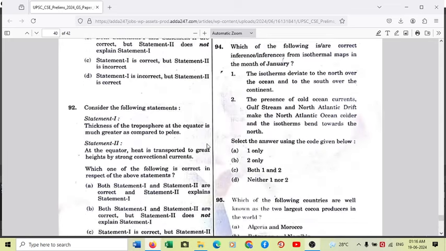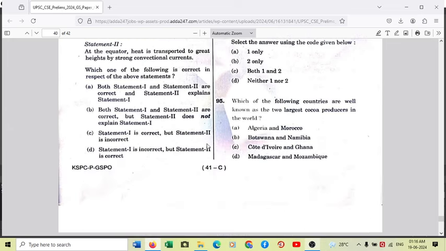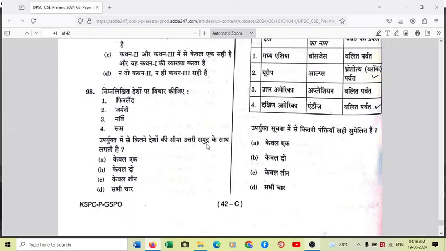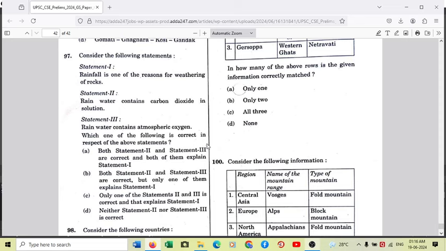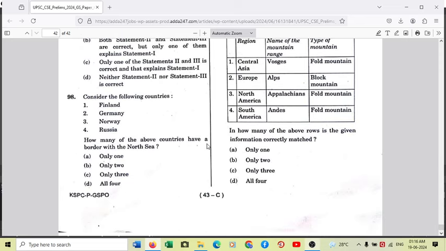Now coming to 98. Consider the following countries: Finland, Germany, Norway, Russia. Which of them have a border with the North Sea? So see, Finland does not have a border with the North Sea. It has a border with the Gulf of Bothnia, and again, Russia does not have a border with the North Sea. It has a border with the Arctic Ocean.